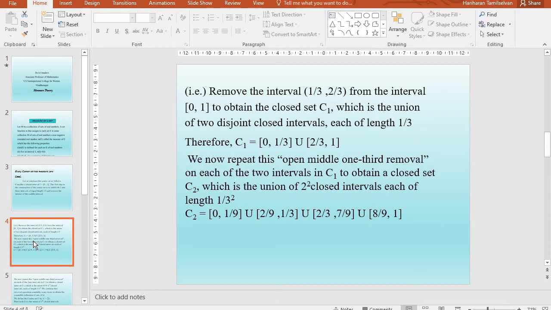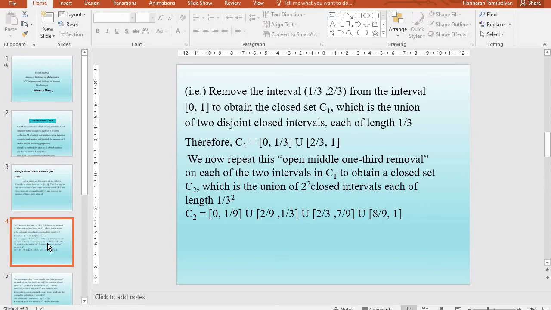Now, we repeat this open middle third removal on each of the two intervals in C1 to obtain a closed set C2. That is, you divide the closed interval [0, 1/3] as [0, 1/9], the open interval (1/9, 2/9), and the closed interval [2/9, 1/3].